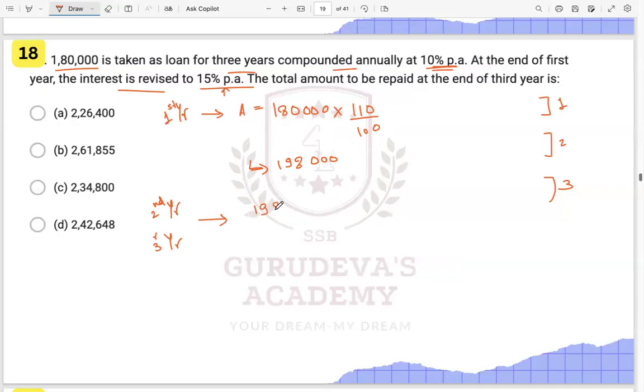So on this particular amount, 180,000, we'll have 110 by 100 in the first year, and 115 by 100 in the second year, and 115 by 100 in the third year also, right? So like this we will get our answer. If you cut them all, you will get a final value of 261,855. This will be your final amount. So with the given situations, you just have to keep going through the steps.